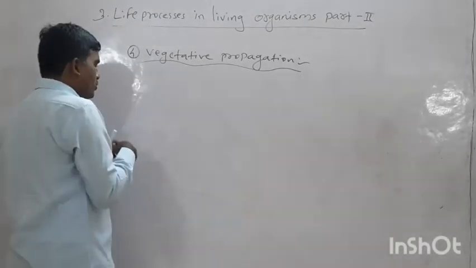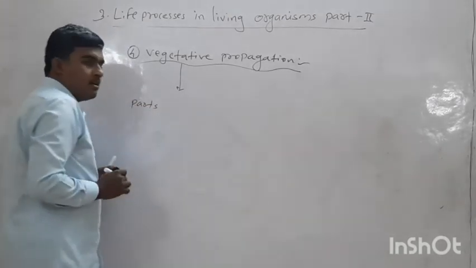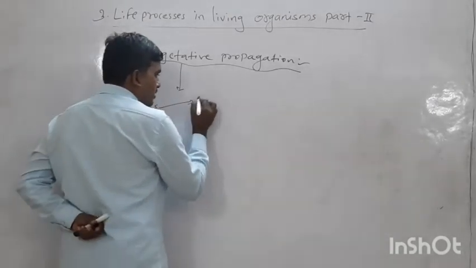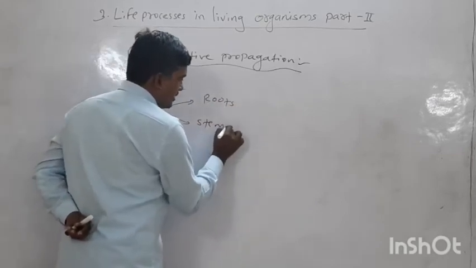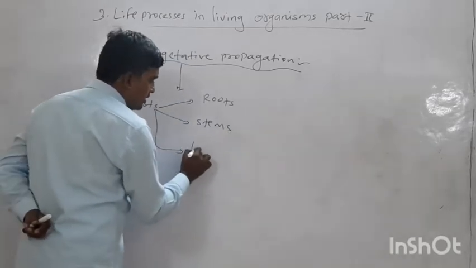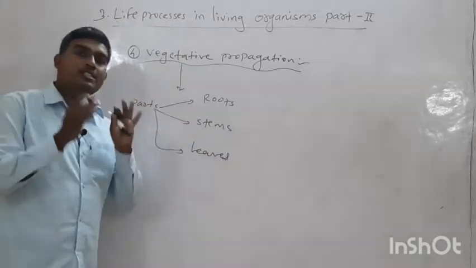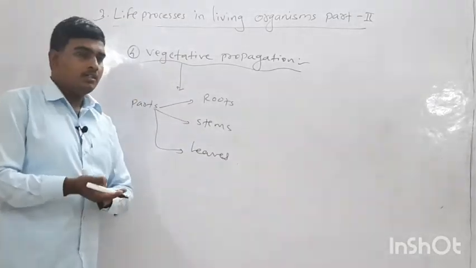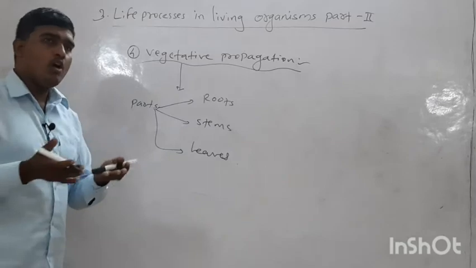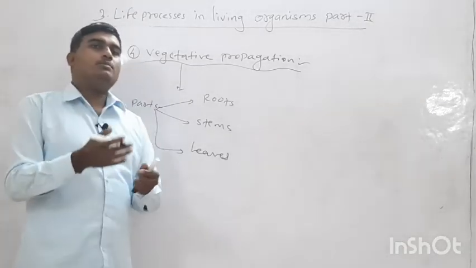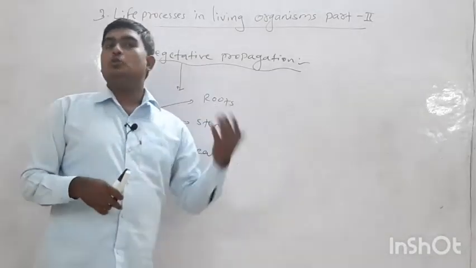Which are the vegetative parts? In the case of a plant, there are roots, stems, and leaves. These three parts are called the vegetative parts of the plant. Now we know that plants can be reproduced from their stem, and they can also be reproduced from the root part.